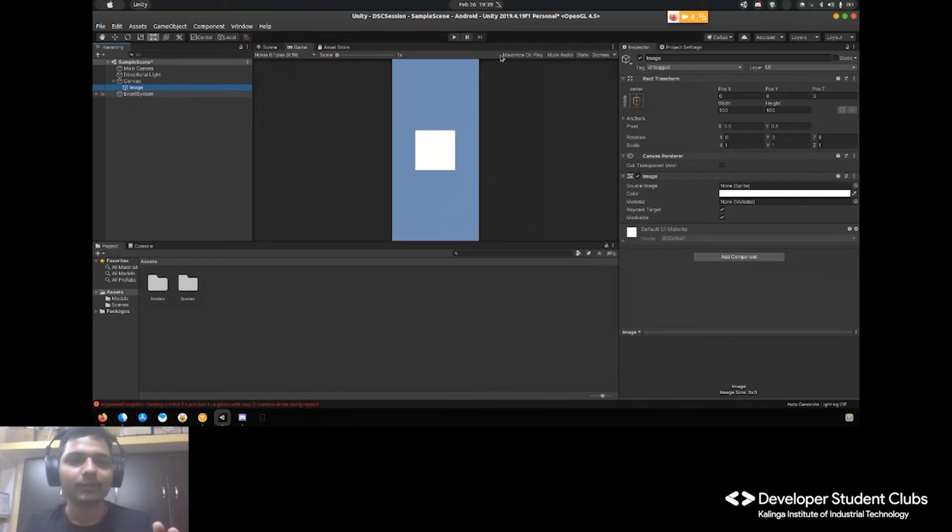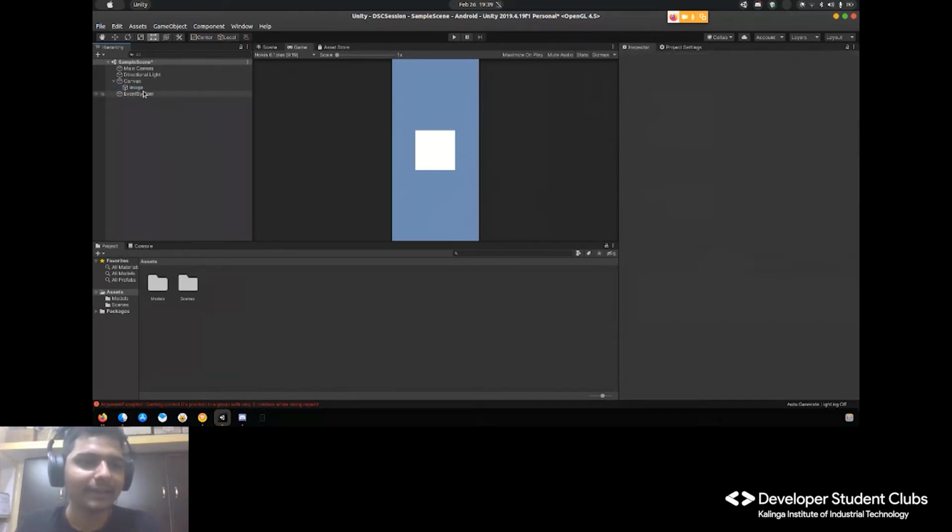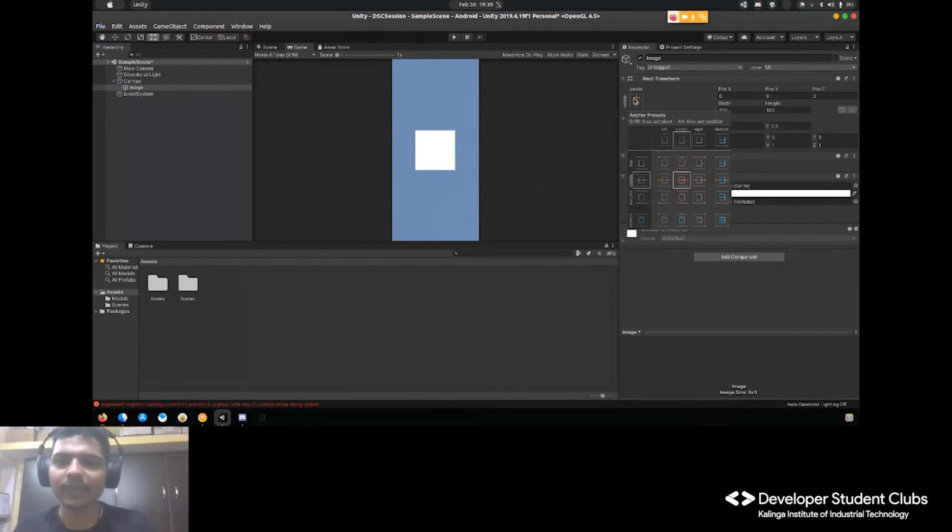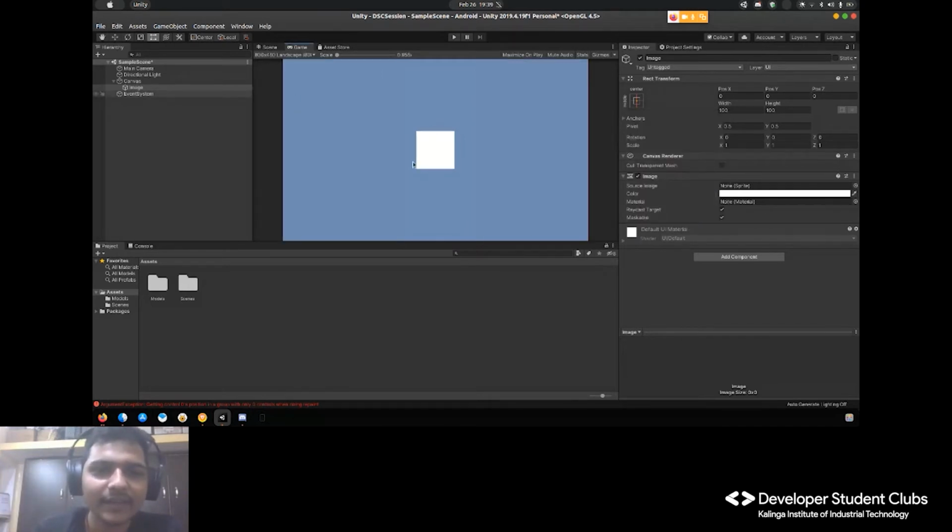First of all, for UI, we have to understand the concept of images, so the concept of anchors. Okay, so I'll click on this image, and I'll click on this thing, that is the anchor presets. So what does an anchor define? Whatever be the device, if I click on this thing, then it will always remain in the center. As you can see, when I change the device screens,